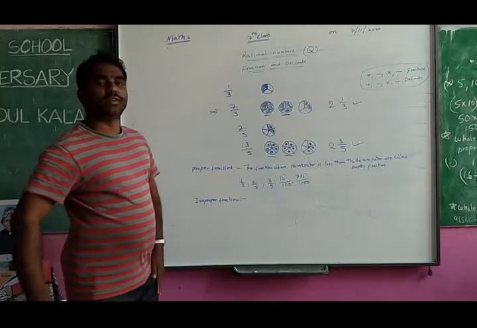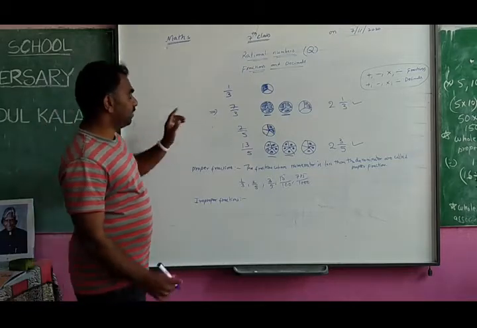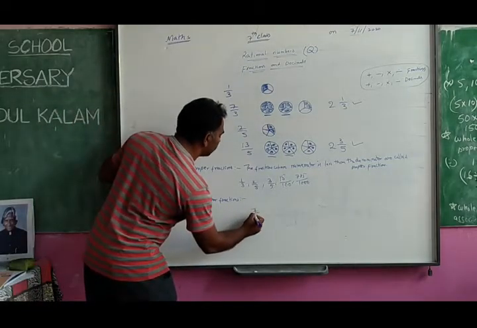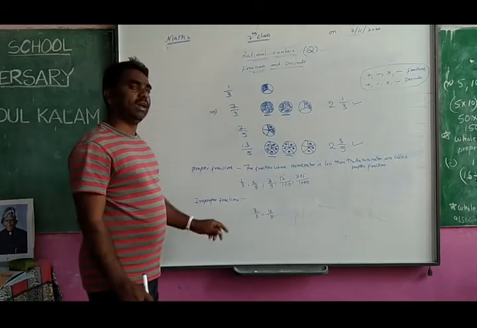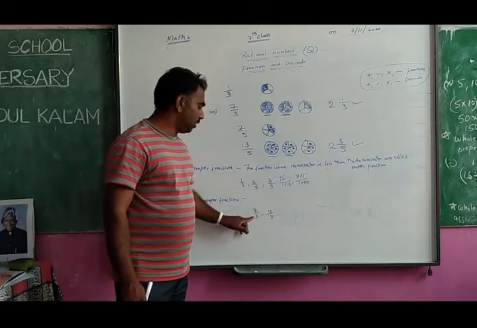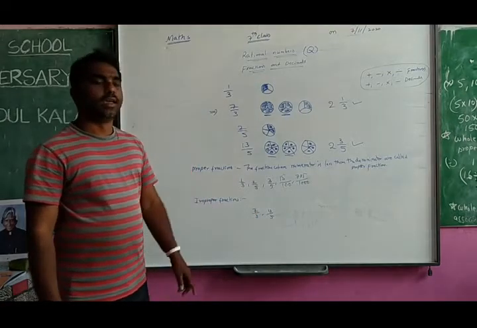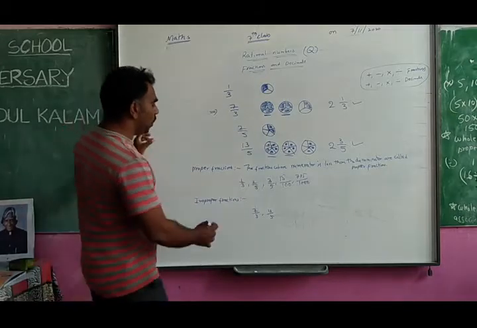Improper fractions. Improper fractions means, you can find here the examples I have given to you. What are they? 7 by 3 and 13 by 5. You can identify here that the numerator is not less, the numerator is more and the denominator is less. So what do you write?